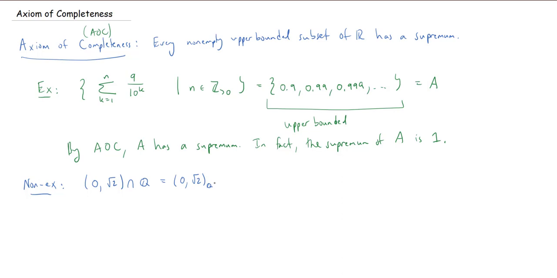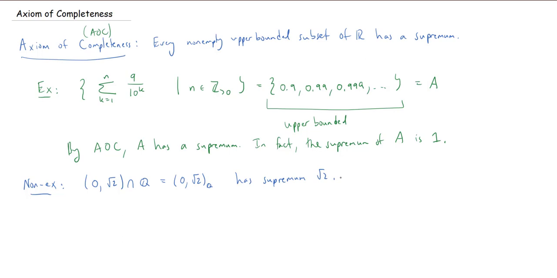Okay, this set does have a supremum. The axiom of completeness says if you have a non-empty, this is definitely non-empty, upper bounded, well, yeah, nothing in here is bigger than the square root of 2, right? Then it has a supremum. So this has the supremum, and in fact, the supremum is the square root of 2.